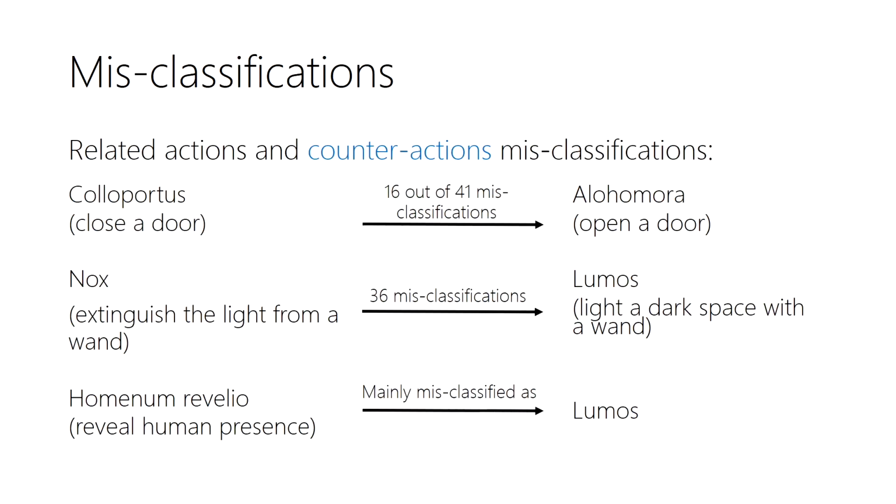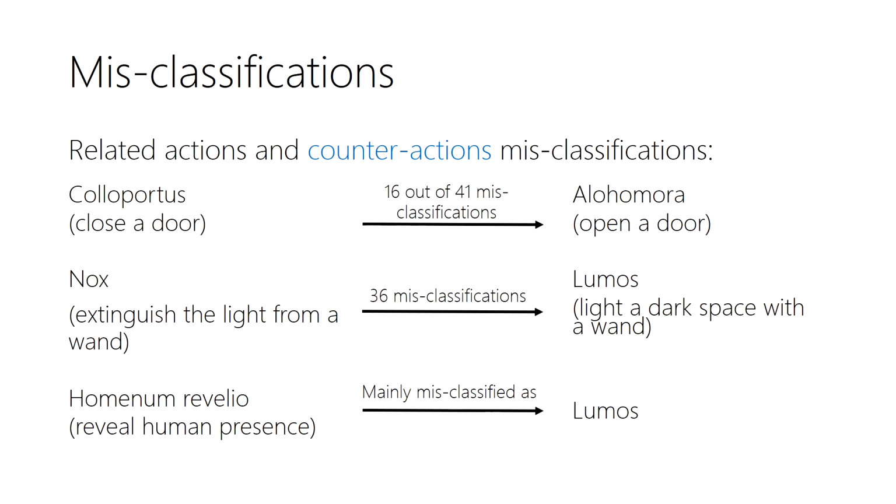What about misclassifications? What we observe is that many misclassifications actually correspond to related actions or counteractions of the spells. For example, there is one spell in the corpus that is Colloportus, that means to close a door, and more than 1/3 of the misclassifications went to the counteraction, Alohomora. The same happens with Nox, which means to extinguish the light from a wand, and we saw that most of the misclassifications went to Lumos, again the counteraction, which means to light a darker space with a wand.